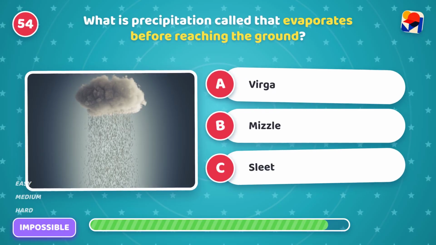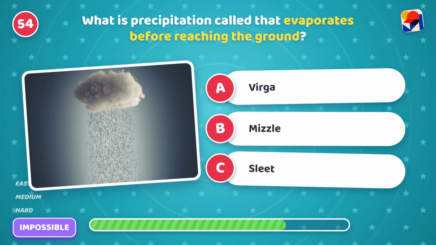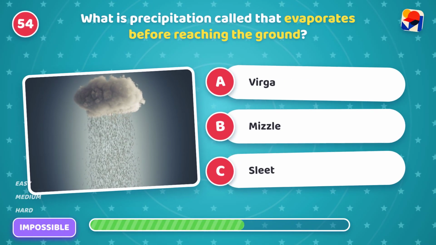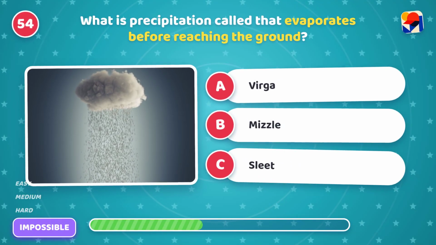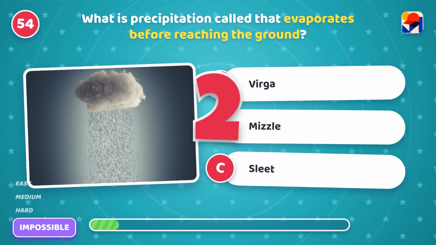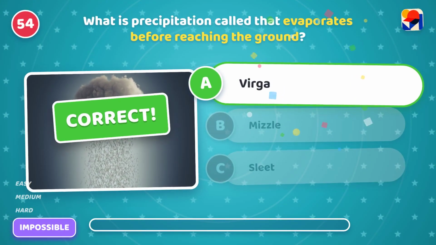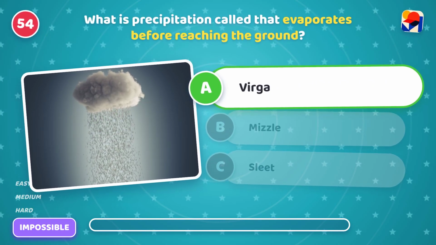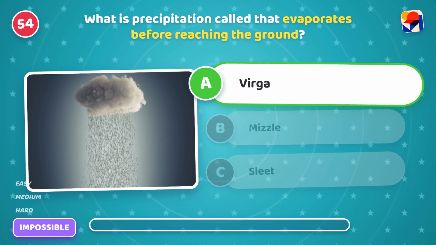What is precipitation called that evaporates before reaching the ground? Is it A, virga, B, mizzle, or C, sleet? It's A, virga! Wow, rain trails that disappear in mid-air.